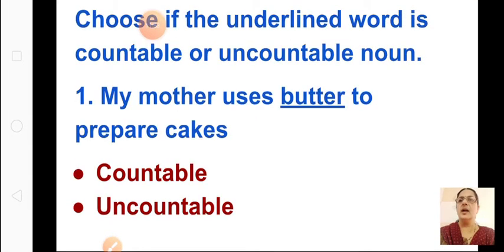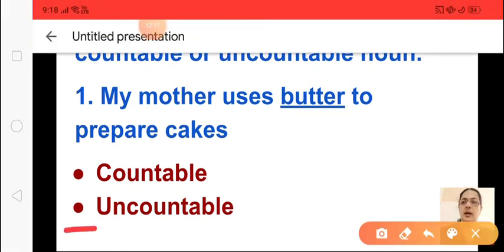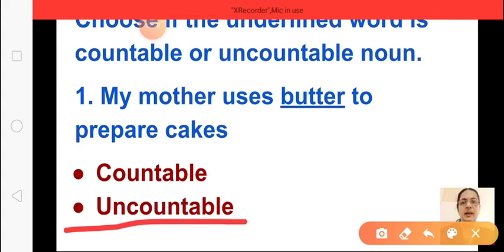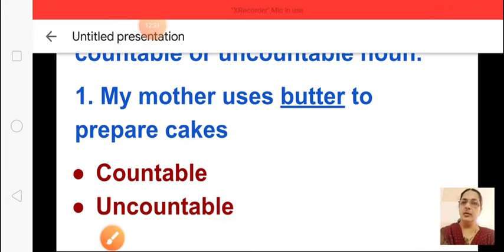Okay. Choose if the underlined word is countable or uncountable. See, this type of questions will come for your unit test. Now in this you have to tell whether you can count it. The underlined word is butter, isn't it? Can you count the butter? Oil, butter, ghee, can you count it? You cannot count it, so it is uncountable. Any liquid you cannot count, so they all will come under uncountable. Understood how to do? Okay. Shall we go to the next?